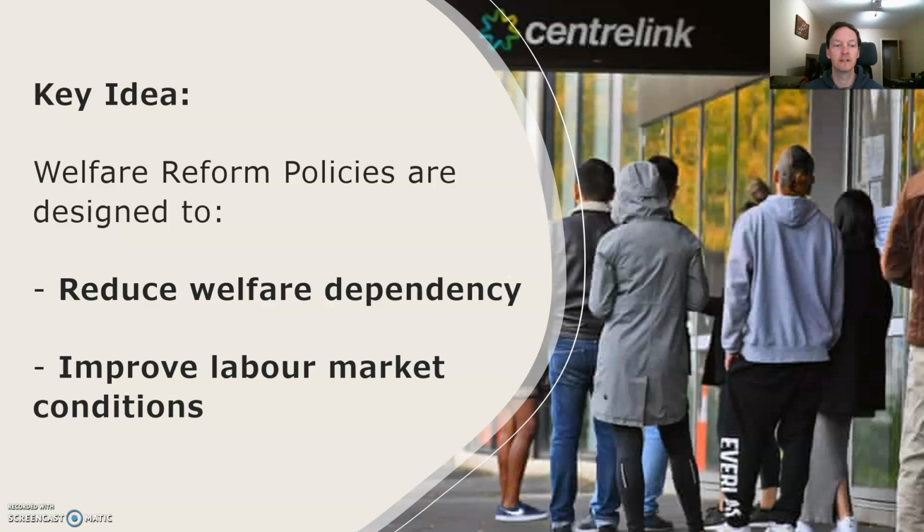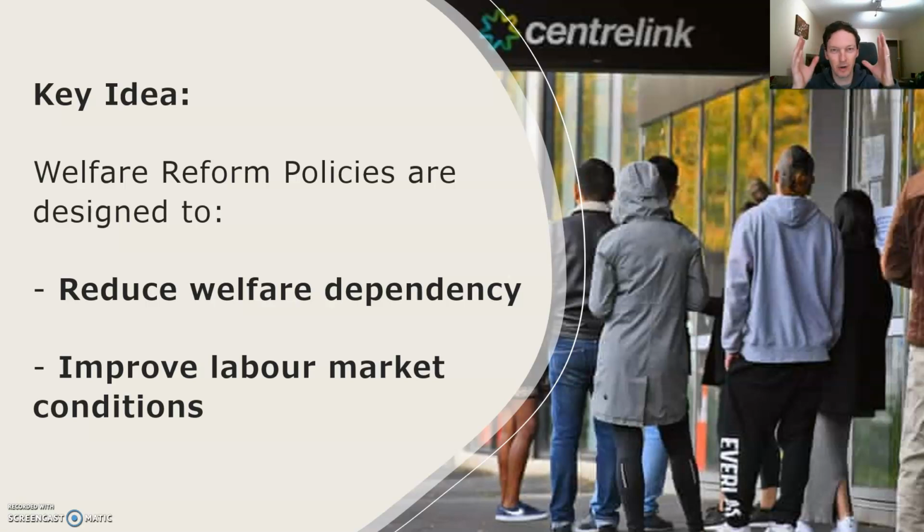These are policies that are designed to reduce welfare dependency. That just means if people are dependent, they rely on something. So reduce the amount of people who rely on welfare, and also to improve labour market conditions, which we're going to talk about in a little bit, because there's lots of different welfare reform policies that we're going to go through.